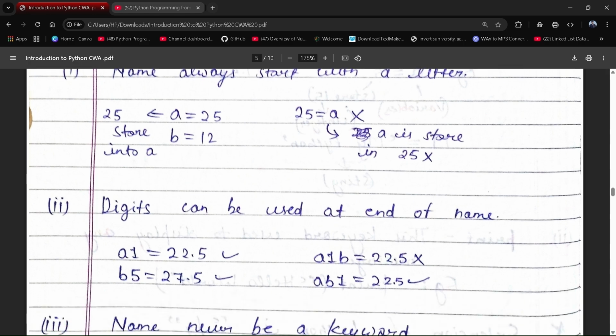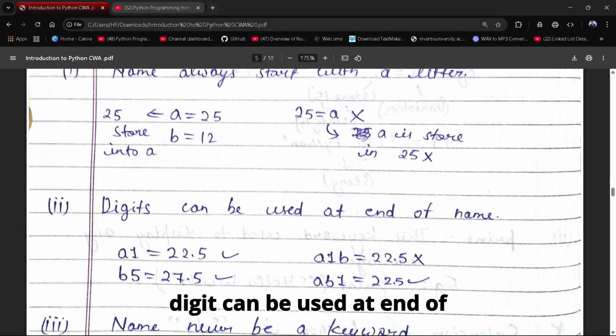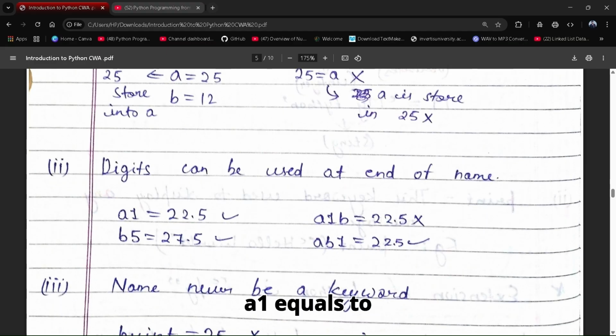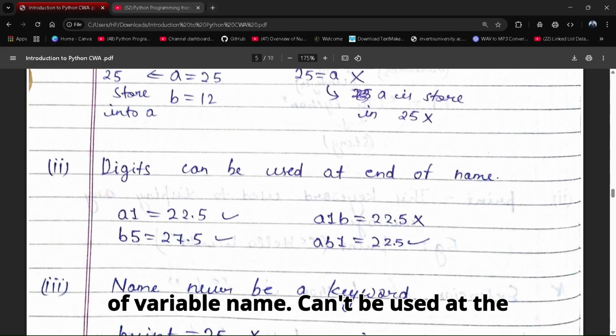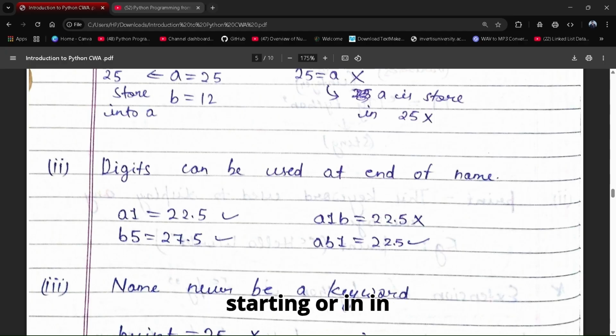So next, digits can be used at the end of a name. So here a1 equals 22.5 is correct, but a1b equals 22.5 is incorrect. This means numbers can only be used at the end of a variable name, and can't be used at the start or in between.